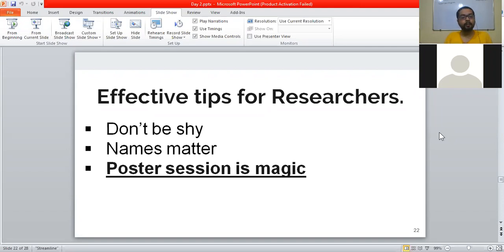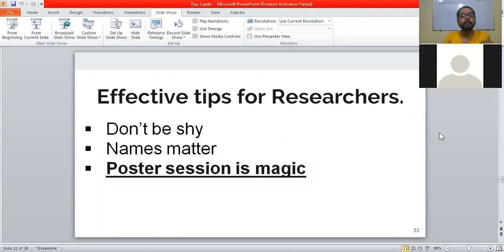And there is a higher chance that they will give you some ideas that would not have come into your mind, or point out some flaws in your work that did not come to your mind. So this will ultimately improve your work and give you more and more ideas. So poster session is actually magic.